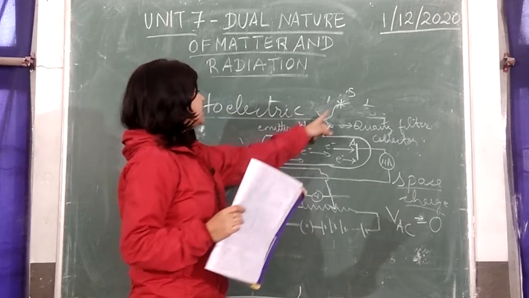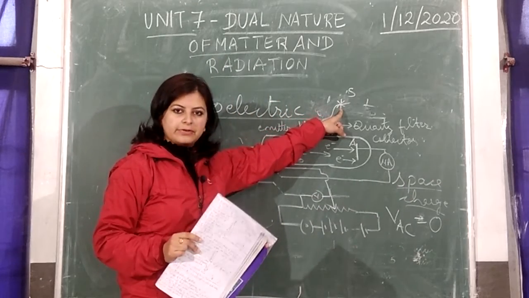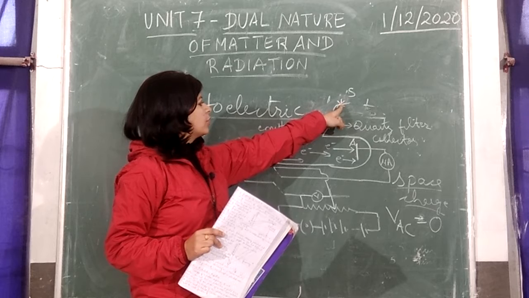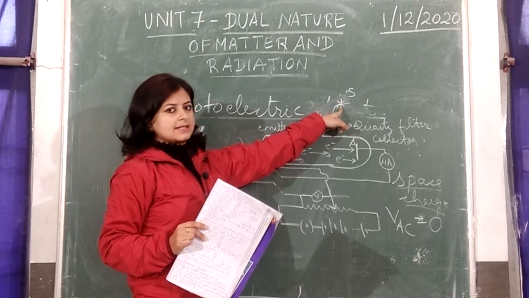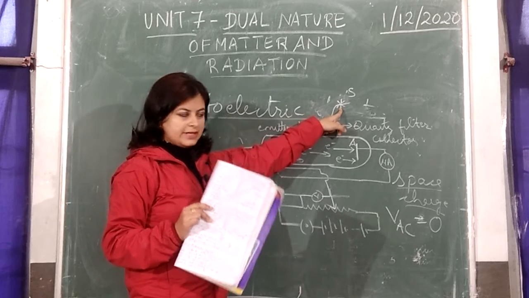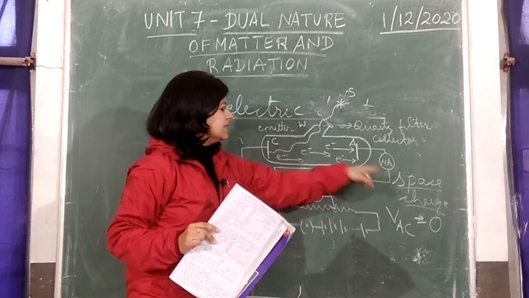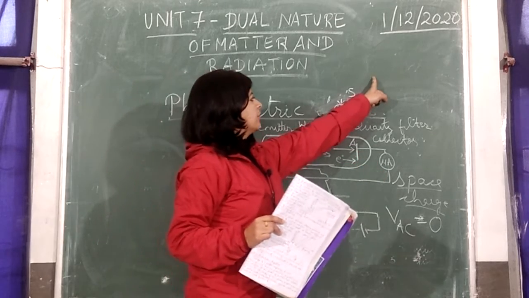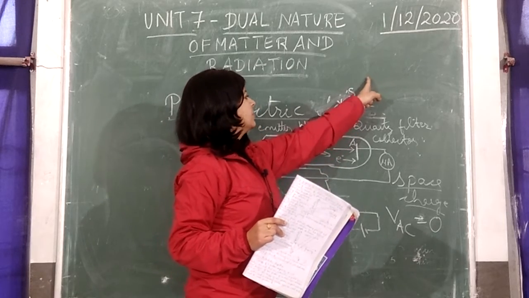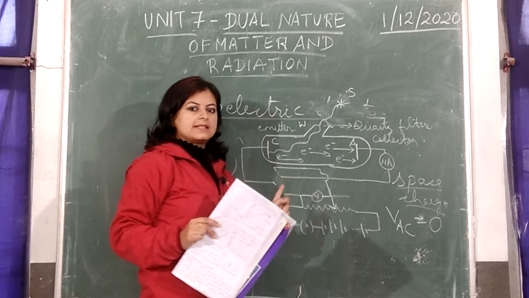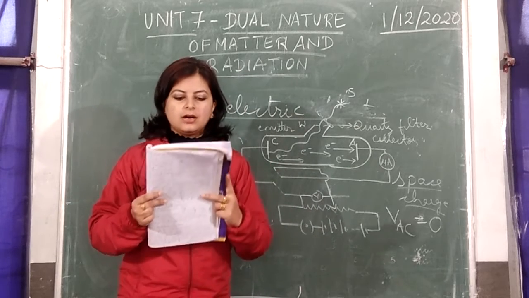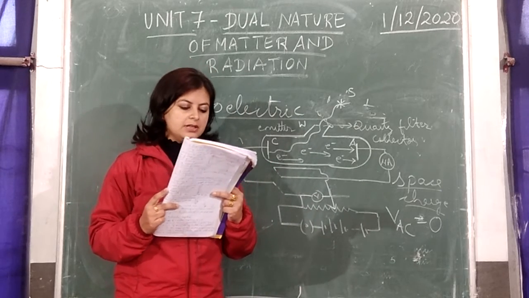You take a monochromatic source of a given frequency and let it fall on the plate C. At this distance, the intensity will be fixed, and you study the current here. Now take the source a little away. What happens? If you take the source a little away, the intensity will decrease. Take it further away, intensity will decrease further. That is how we can vary the intensity of the incident radiation.